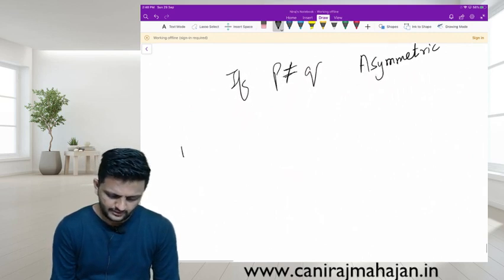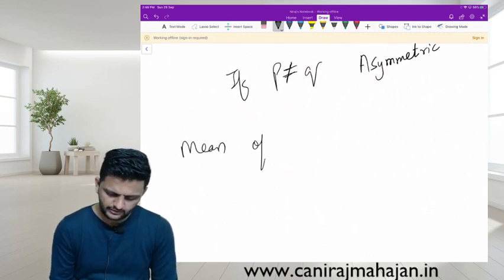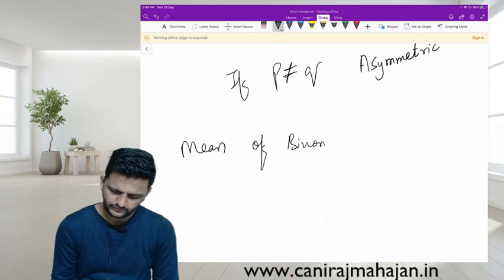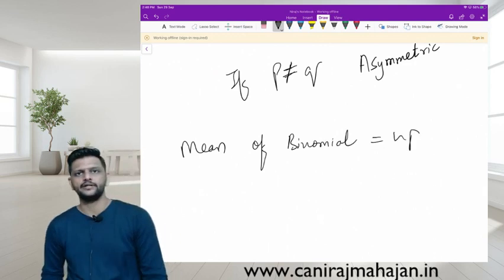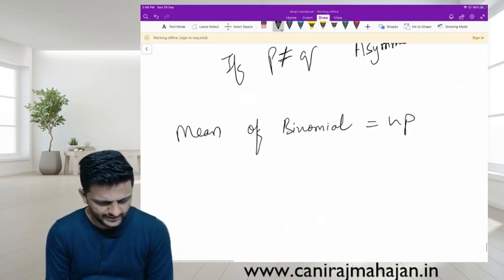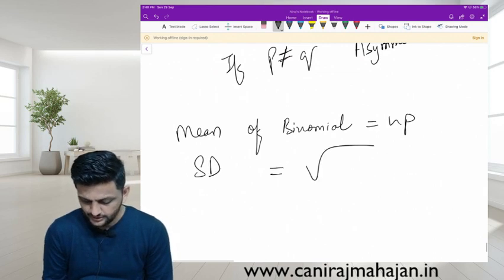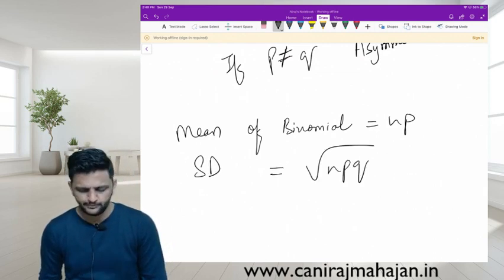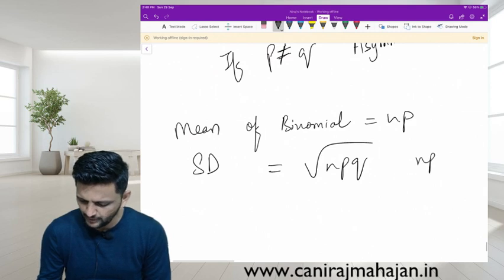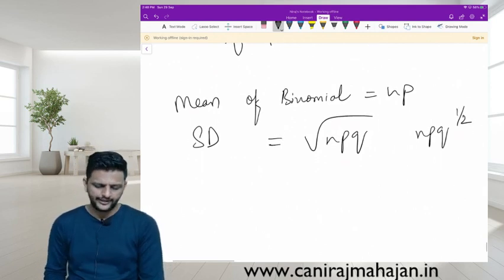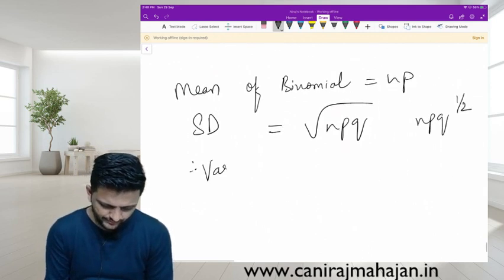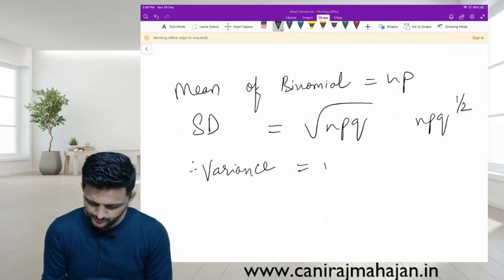Okay, mean of binomial is N into P. Then standard deviation is root NPQ, or NPQ to the power of 1 by 2. Therefore, variance is NPQ.